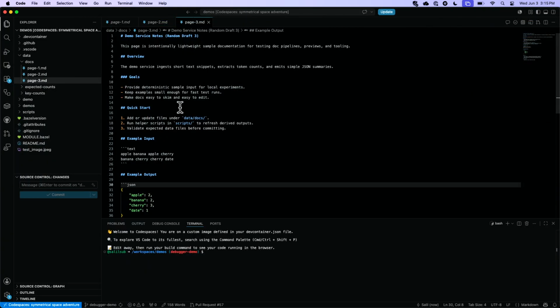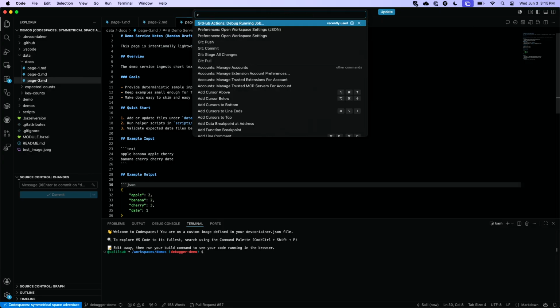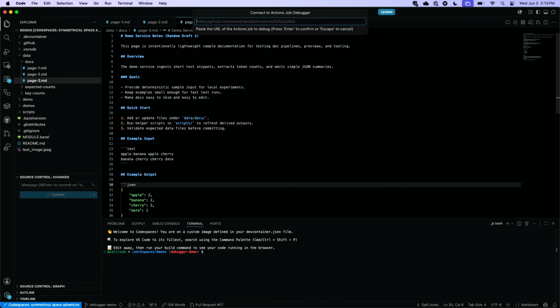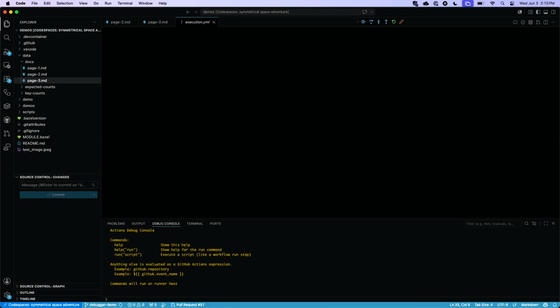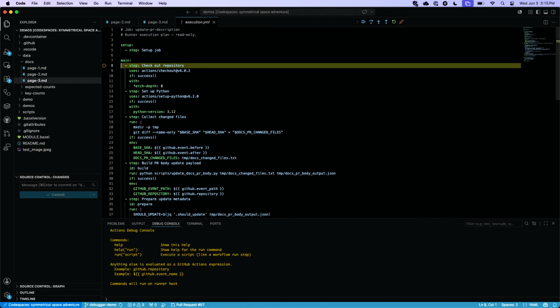I go back to VS Code, and I'm going to do GitHub debug running job, which is part of a slightly modified version of the GitHub Actions extension. I pop in this job, and in a second, I should get connected to the job that I'm running. The way that we've set this up is that we're using something called the Debug Adapter Protocol, or DAP. Basically, DAP is a protocol that is used by lots of different debuggers for debugging different applications. It's a standardized protocol. We've chosen it because it allows you to tightly integrate with debuggers. I happen to be using VS Code right now because it's my application of choice, but any application which supports the DAP protocol will work.